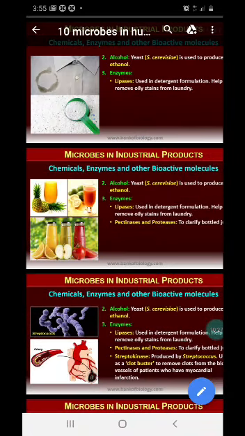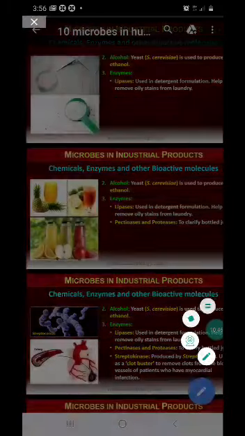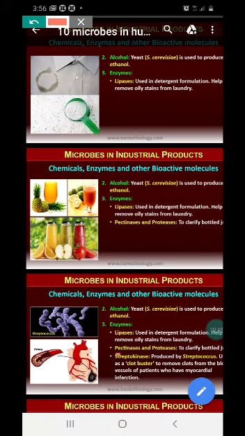Children, when we make juices at home, it is more concentrated. But what we get from shops, the bottled ones, are more transparent, isn't it? How does that happen? It is because of the enzymes pectinases and proteases. They are used to clarify bottled juices, making them a little more transparent.